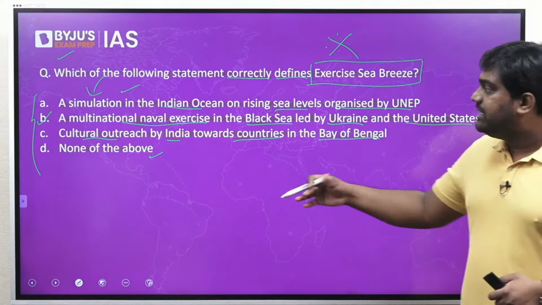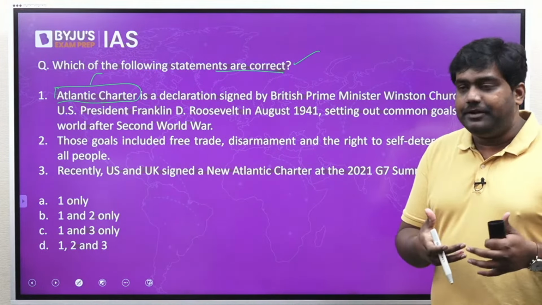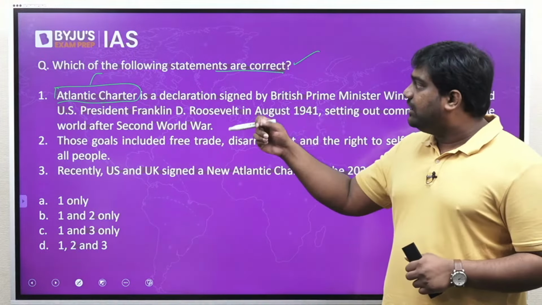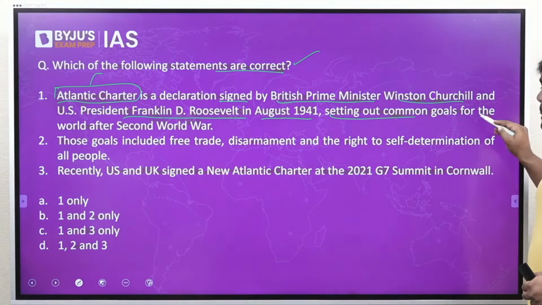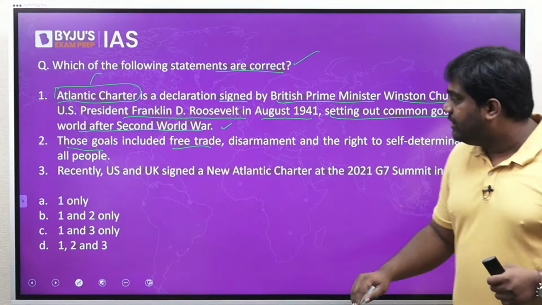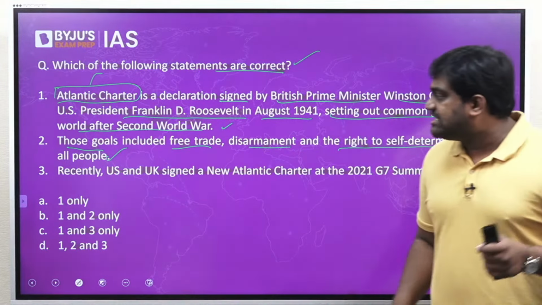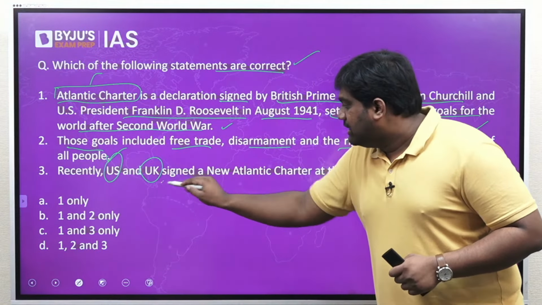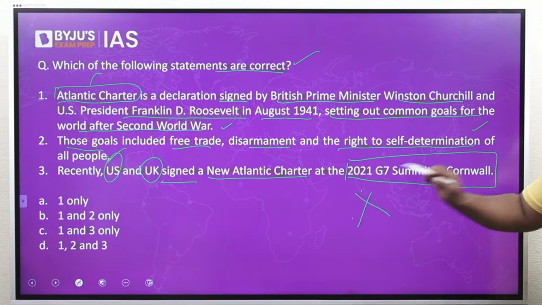The third question is related to something known as the Atlantic Charter. The question says, which of the following statements are correct? The Atlantic Charter is a declaration signed by British Prime Minister Winston Churchill and US President Franklin Roosevelt in August 1941. It set out the common goals for the world after the Second World War. The second statement says those goals included free trade, disarmament, and the right to self-determination of all people. The last statement says recently the US and UK signed a new Atlantic Charter at the 2021 G7 summit in Cornwall.